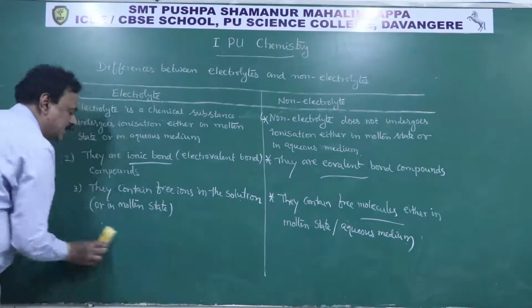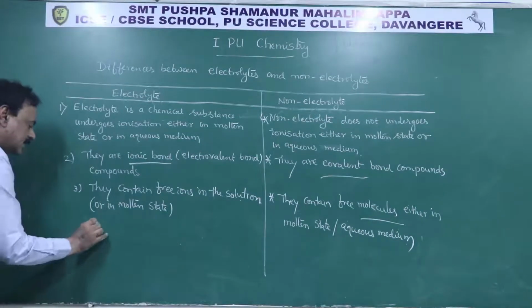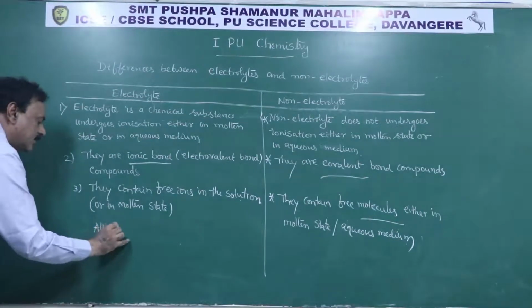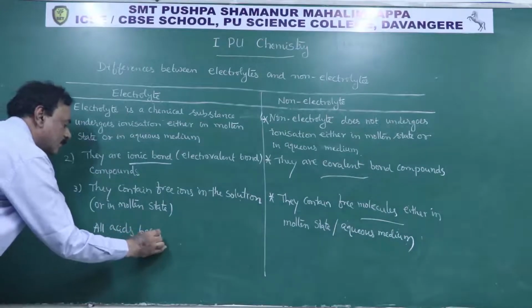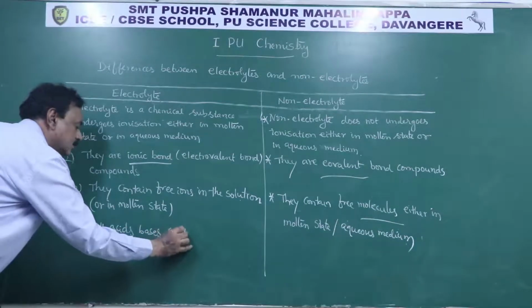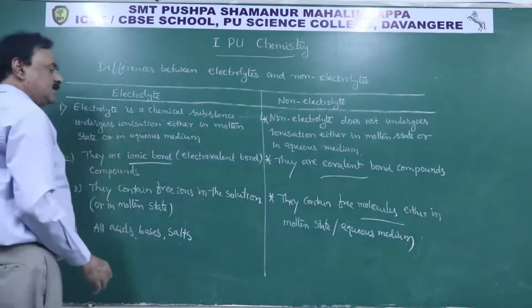Good examples of electrolytes are acids, bases and salts.